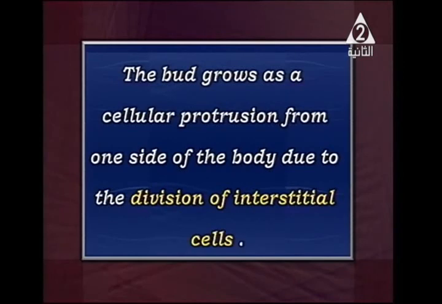The bud also grows as a cellular protrusion or bulge from one side of the body, as a kind of division of interstitial cells. Interstitial cells are the cells responsible for this process, which is called budding.